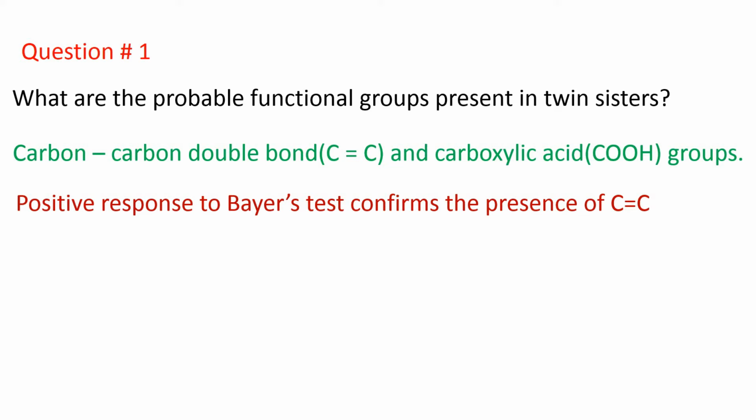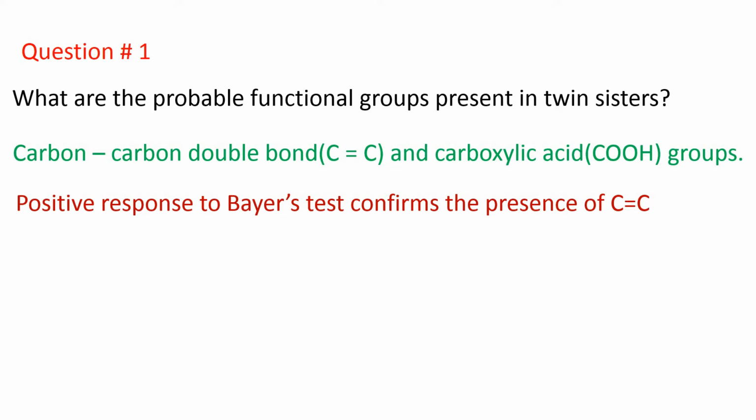So, the other functional group present in these twin sisters is the carboxylic acid group, because carboxylic acids are stronger than carbonic acid and sodium bicarbonate is the salt of carbonic acid.